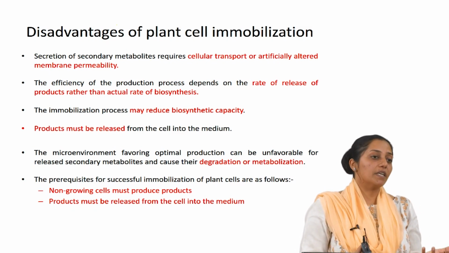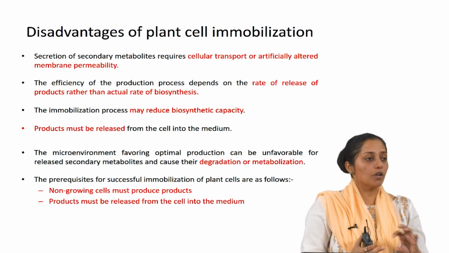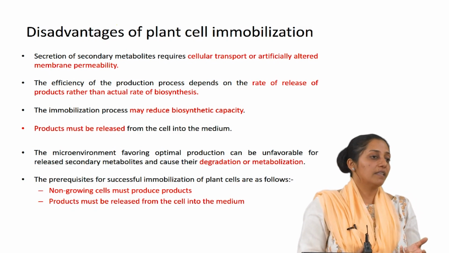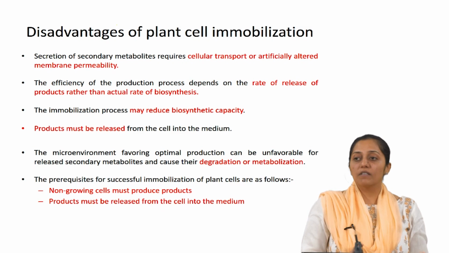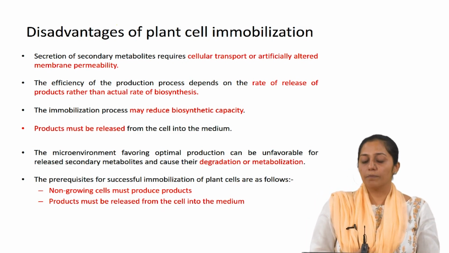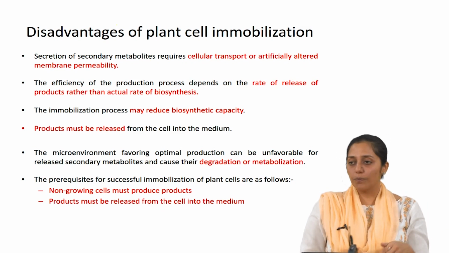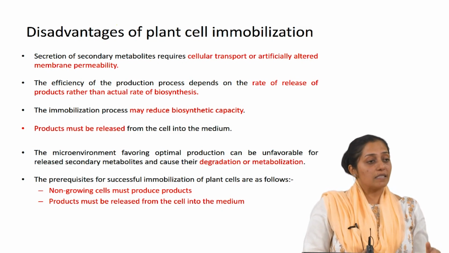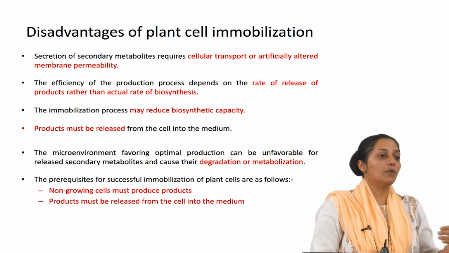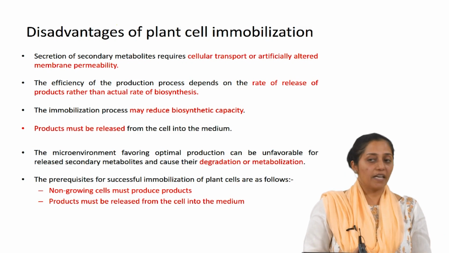So that can incorporate cost, or sometimes, because you are altering the membrane permeability, the cells may also leach out or the viability of the cells might get affected. Then, the efficiency of the production process, rather than depending on the conversion rate of the substrate to product, now has as its rate limiting step the rate at which the product is leached out from the capsule to the outside medium.